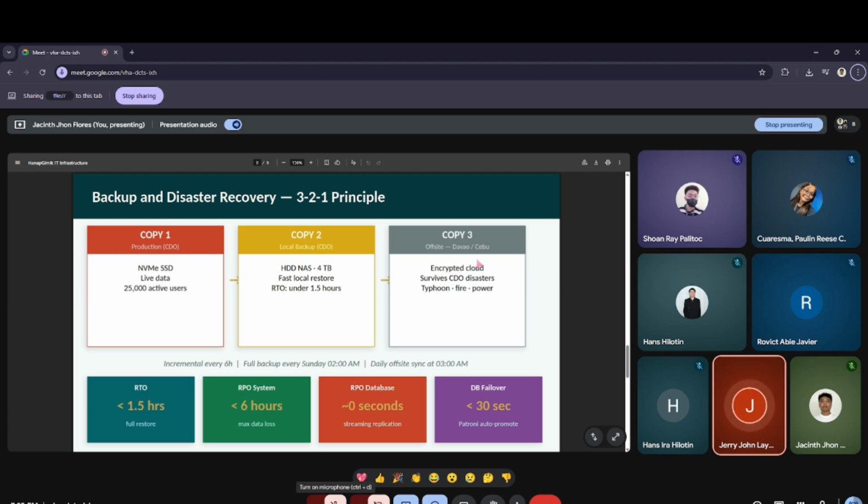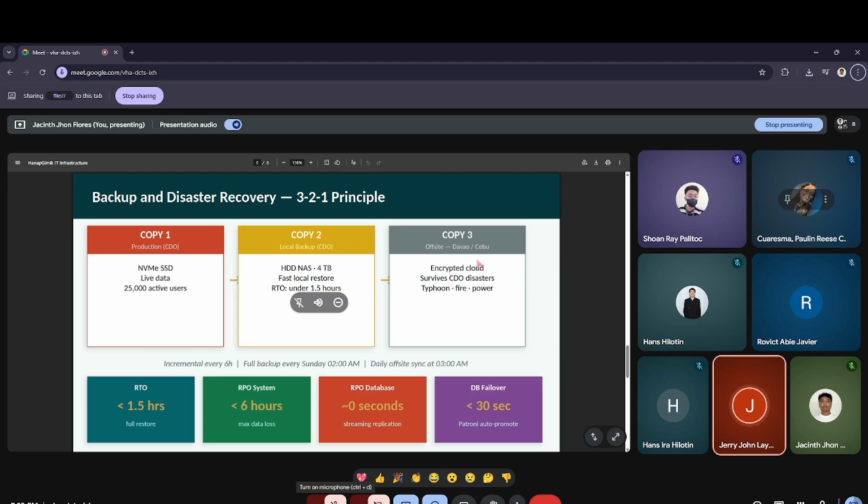The second copy is a local backup using a 4 terabyte HDD NAS. This allows fast recovery with a recovery time of less than 1.5 hours. Lastly, the third copy is an offsite backup in the cloud. This is located outside the main area to protect the system from disasters like typhoons, fires, or